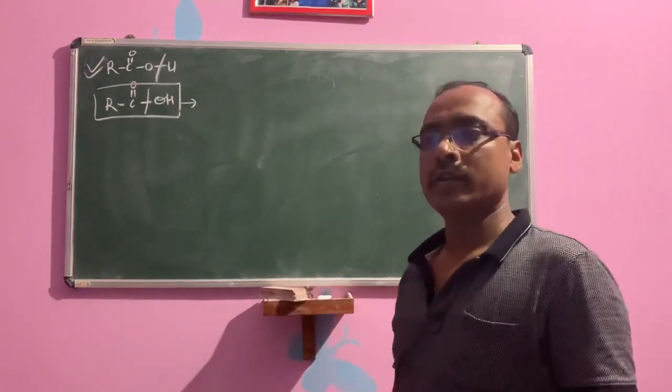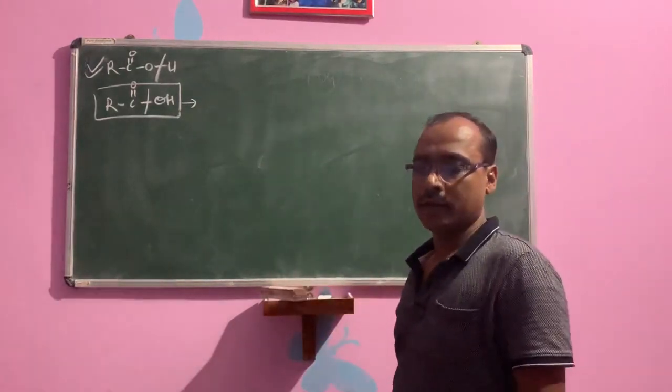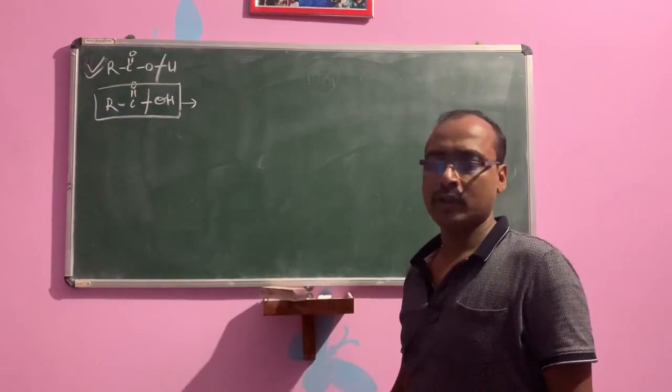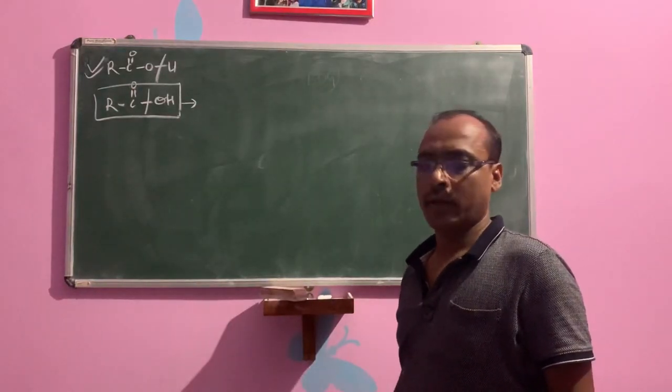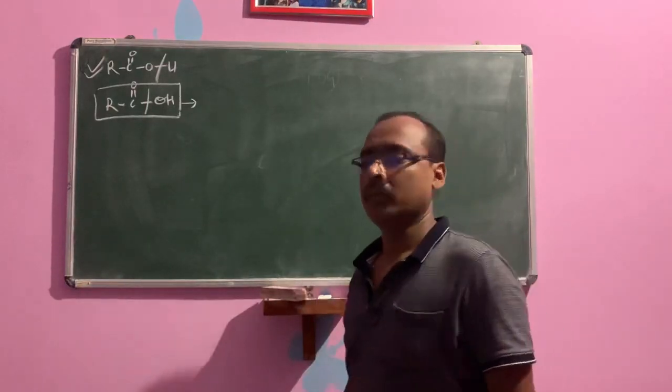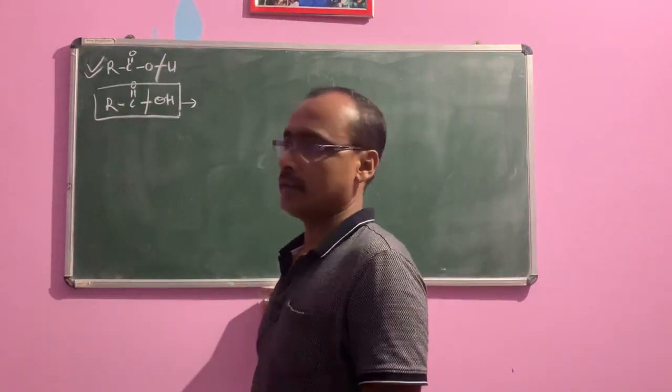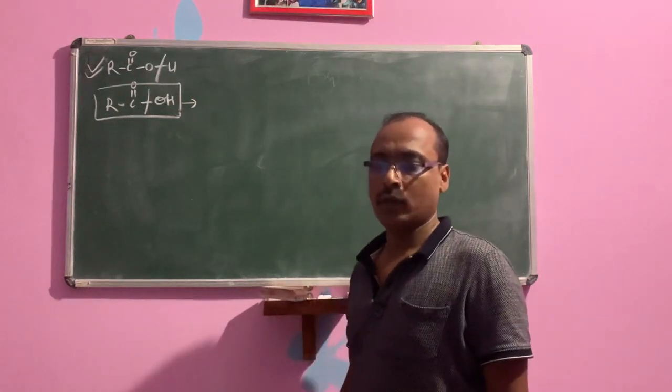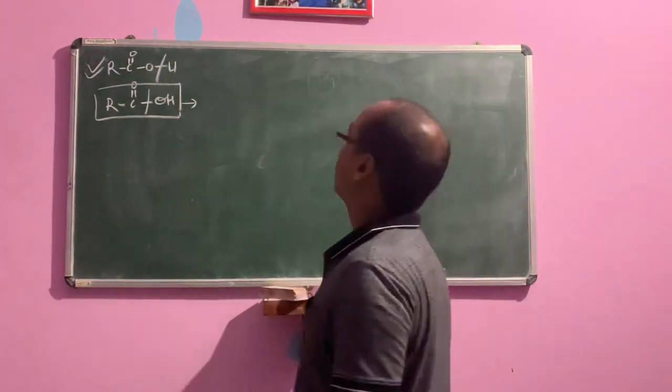First, that is preparation of anhydride, that is formation of anhydride. You can say when carboxylic acid is treated with P2O5, that is phosphorus pentoxide, with heat, it will form acid anhydride.